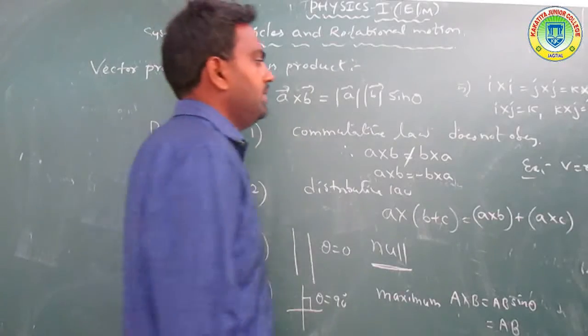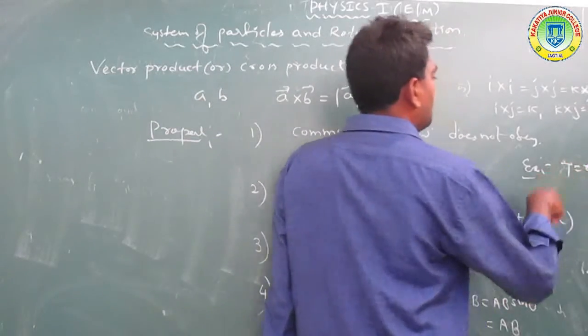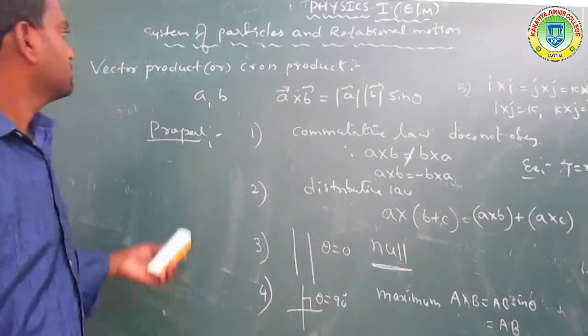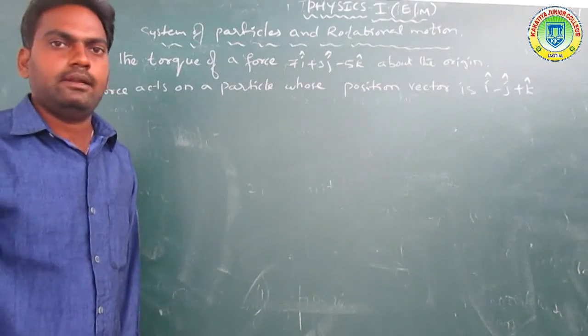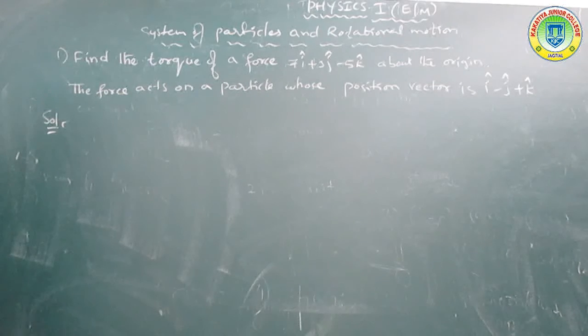Similarly, tau is equal to r cross omega. Okay, now to discuss another problem on the vector product.